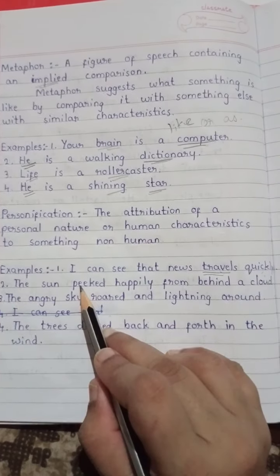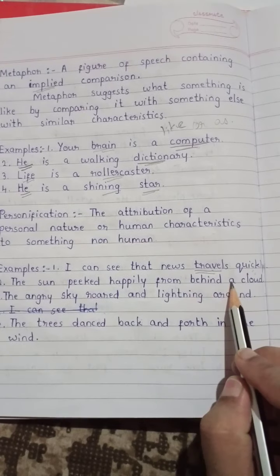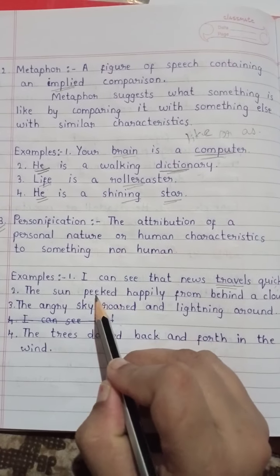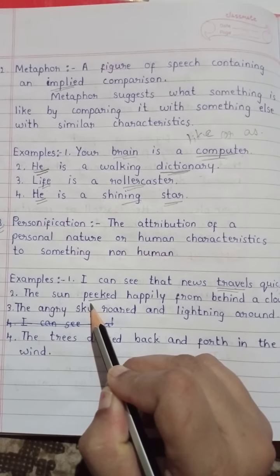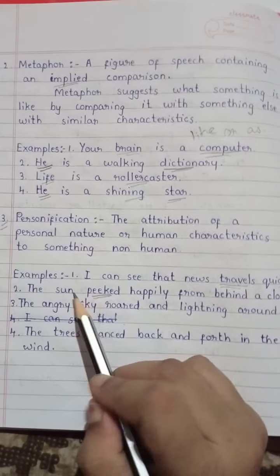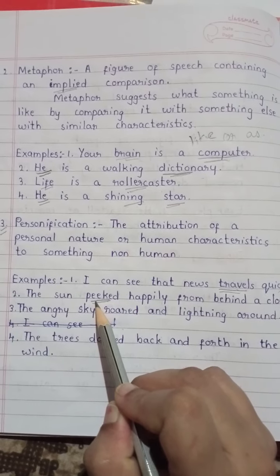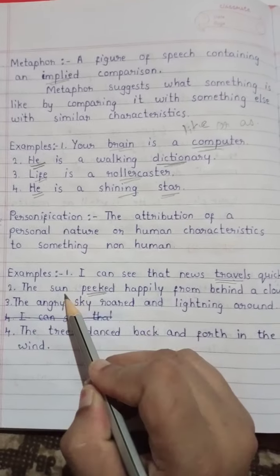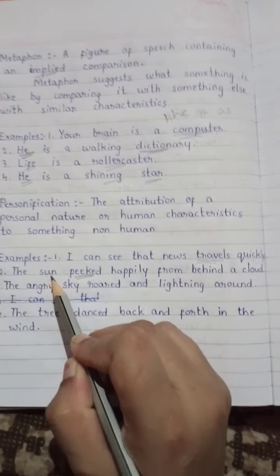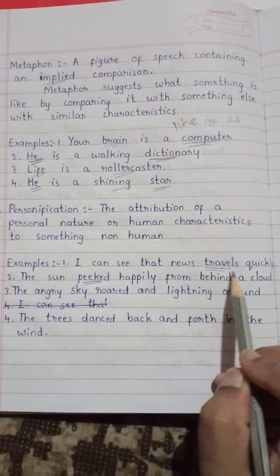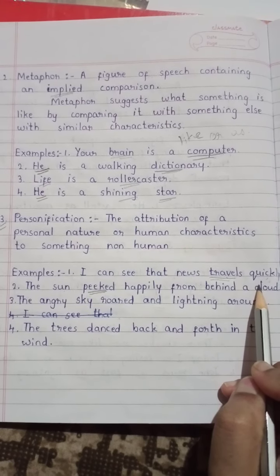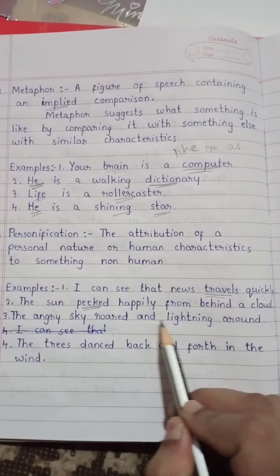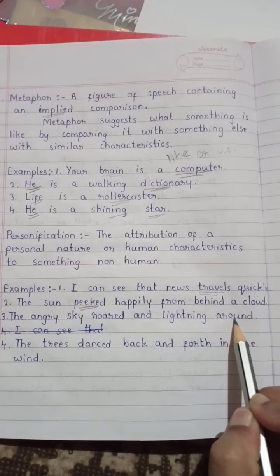Next one: The sun peeked happily from behind a cloud. Peeked means looking. Peeked is also the action of a human being which is given to the sun. So this sentence is a personification. Next, the angry sky roared and lightning flashed around.